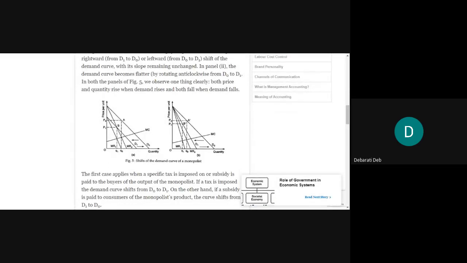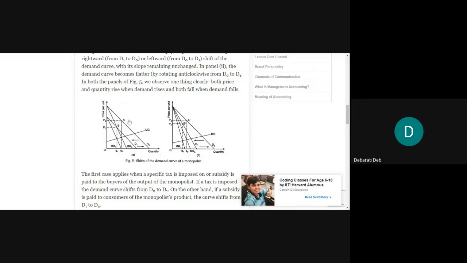So I'm not going line by line. You can read later on. I'll just explain the two graphs and finish the recording within short period of time, so that you don't get bored. All right. So I'm not reading line by line, just like I do during live classes. So you please go through these lines one by one, and then you try to make up the note. Okay. I'm just explaining the diagrams.